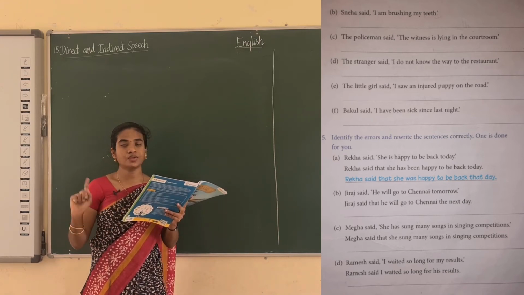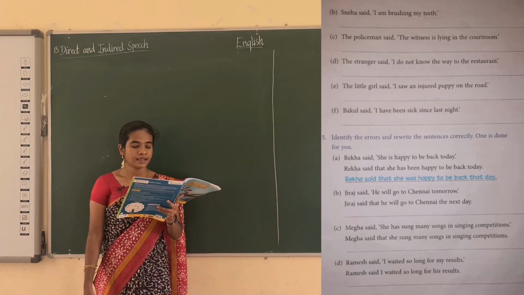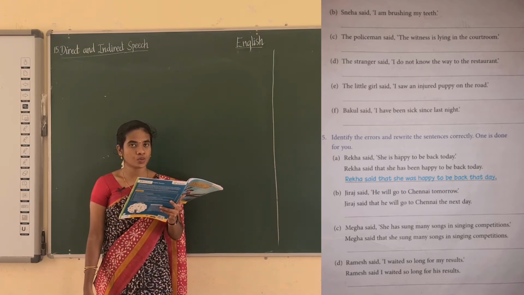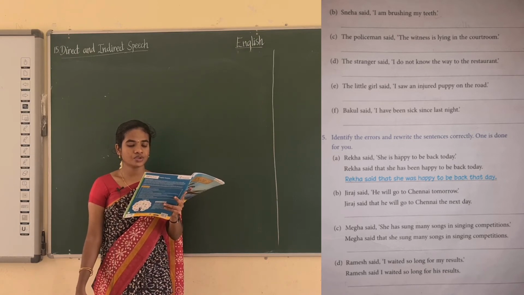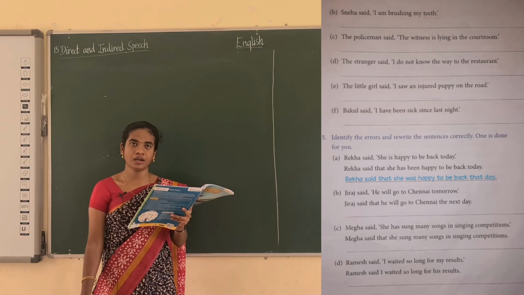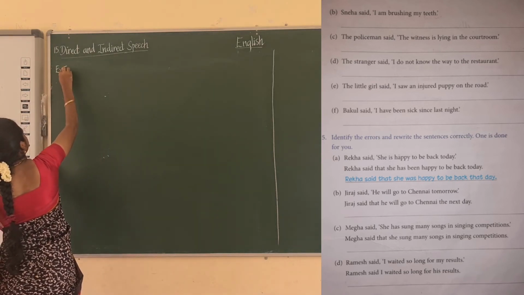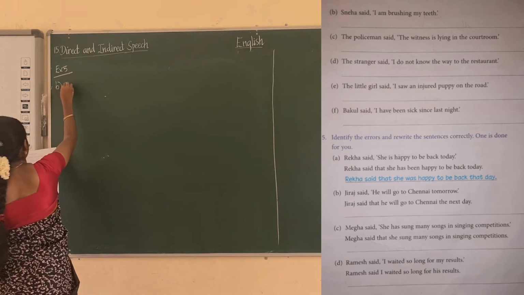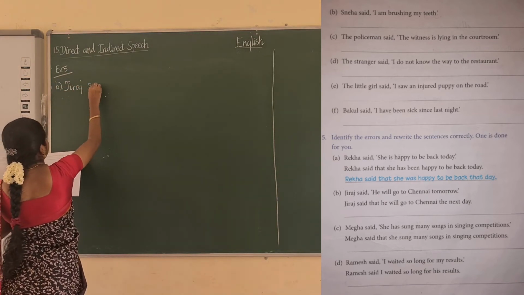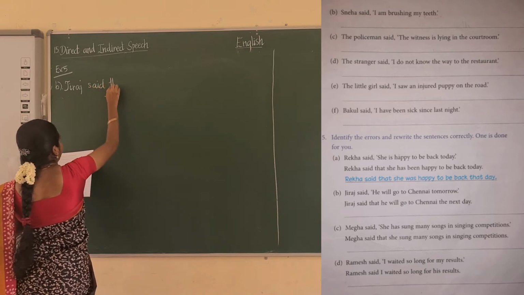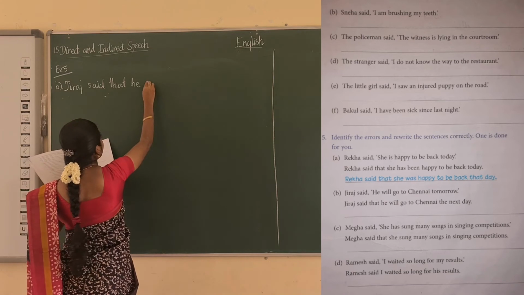Today is changed into that day. And see the B. Siraj said he will go to Chennai tomorrow. What they are writing, Siraj said that he will go to Chennai the next day. So it's wrong. Right one is Siraj said that he, will is changed into would.